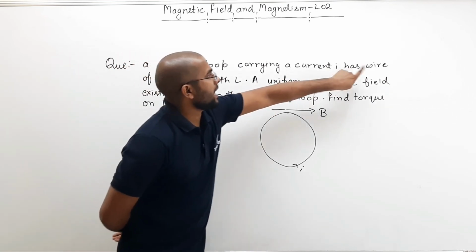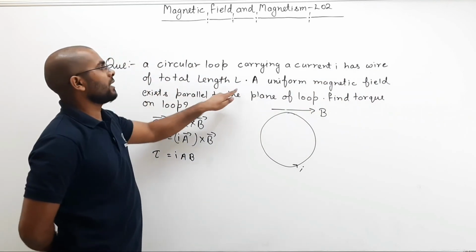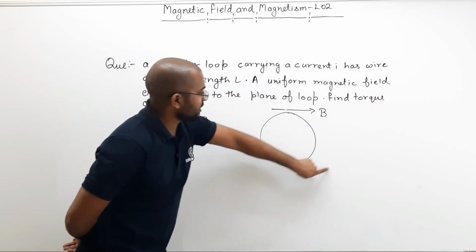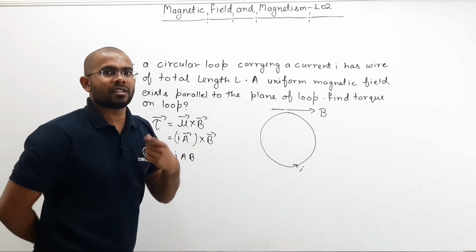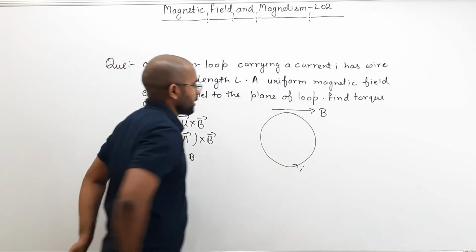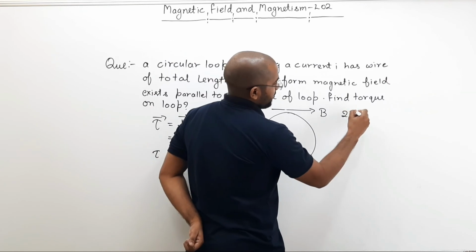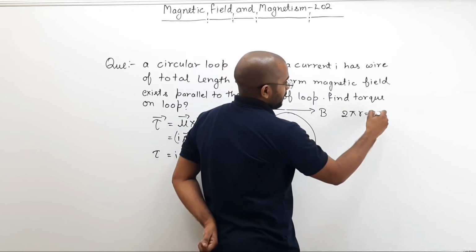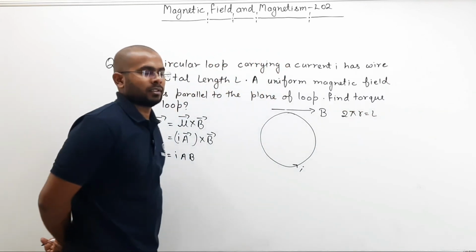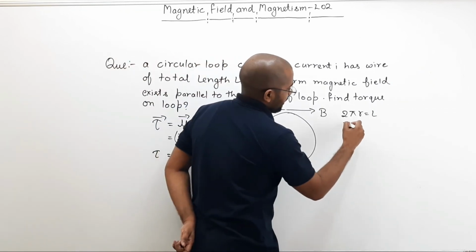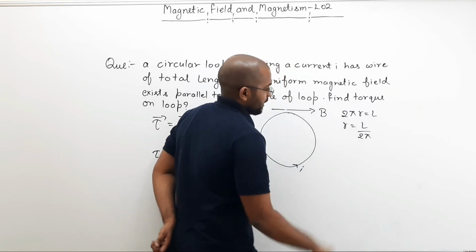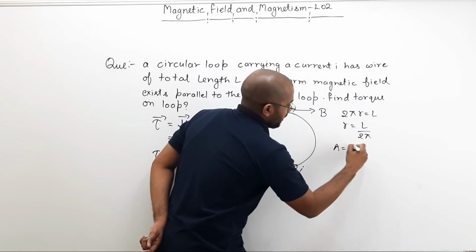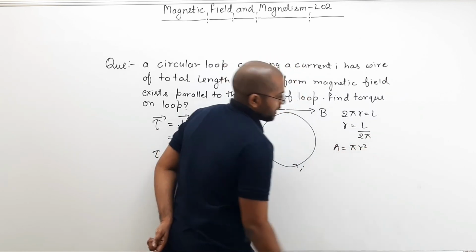Current I has a wire of total length L, meaning this entire length of the wire is L, meaning the circumference is equal to L. So what you can write? Twice pi radius equals L. So from here you can say radius equals L divided by 2 pi. And what is area? Area is pi r square.